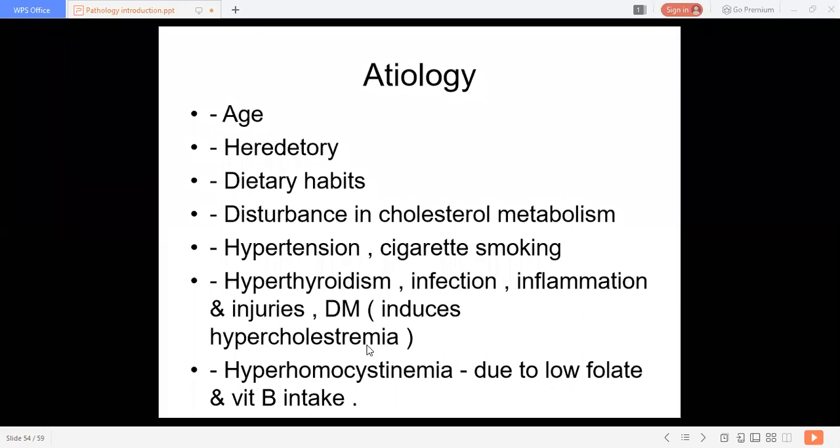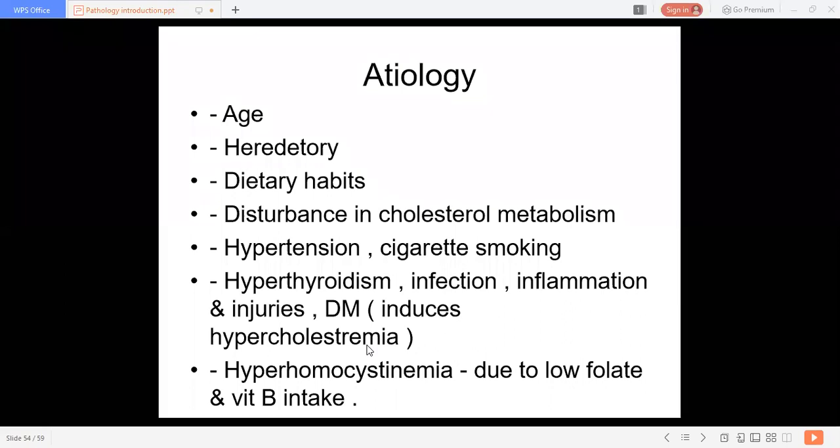So the genetic or familial predisposition to atherosclerosis may have as its root cause hyperlipidemia or hypercholesteremia. This may cause the vessels to get damaged early.